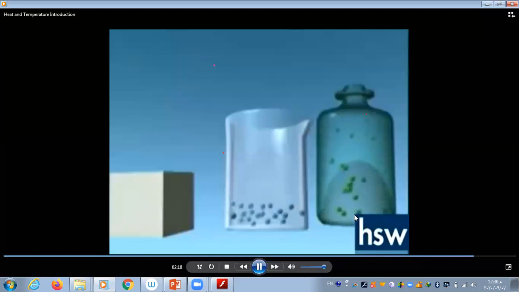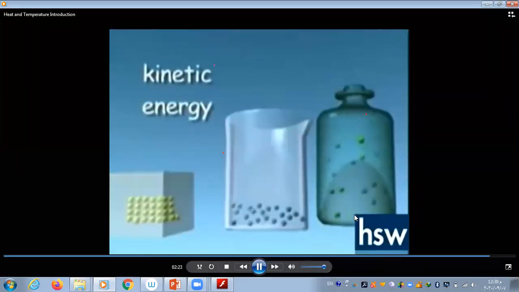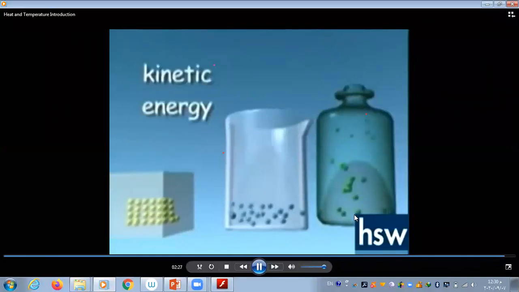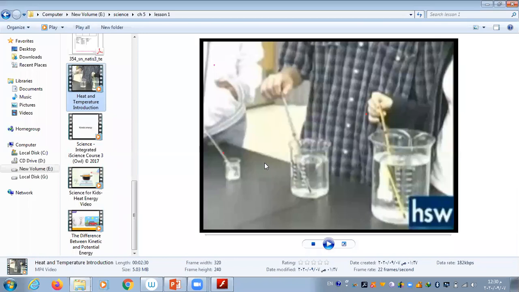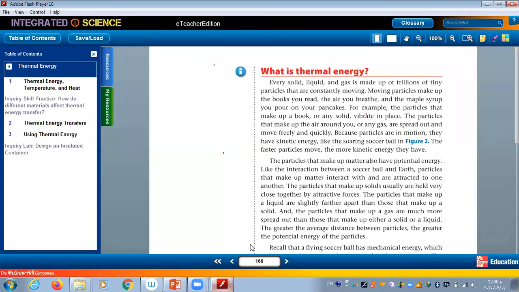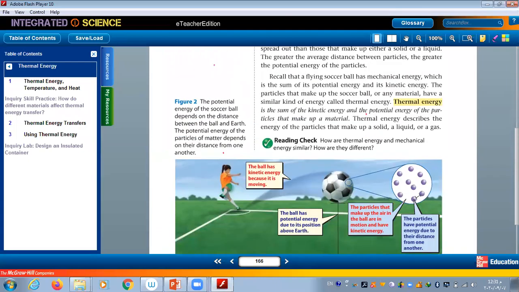The motion of atoms and molecules in matter is called kinetic energy. So temperature measures the average kinetic energy of a substance. Okay, guys, so it's talking about the same idea that when particles are in motion, they have kinetic energy inside the matter, and this gives the matter its thermal energy with the potential energy.